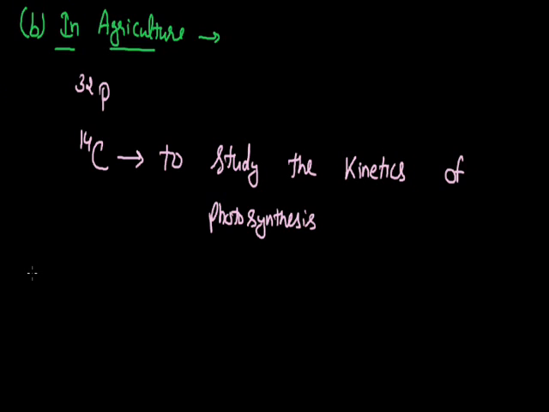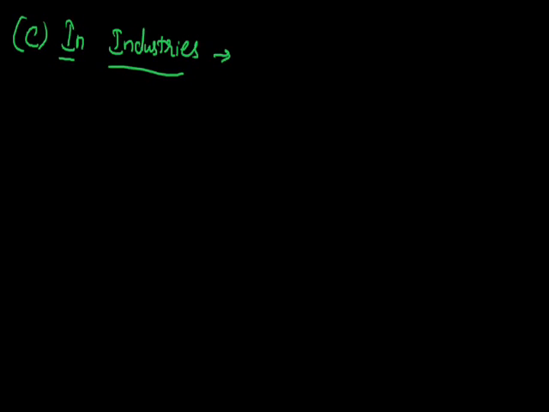Now we will be looking at the next use of these radioactive isotopes, and these are quite useful in industries also. In industries, the thickness of any material can be determined by using a radioactive isotope. For judging this, we place a radioactive isotope on one side of the material and the counting device on the other side of that material. Now from the amount of radiation reaching the other side, the thickness of the material can be calculated. So in industry, the very first use of this is to know the thickness of any material.